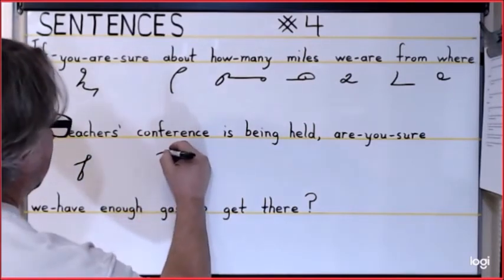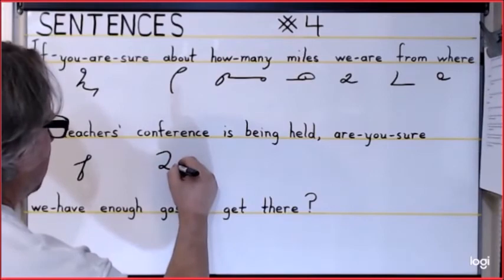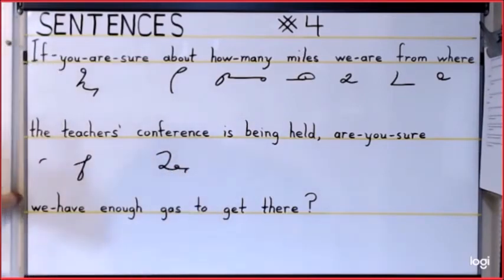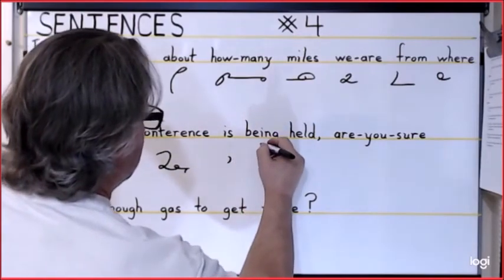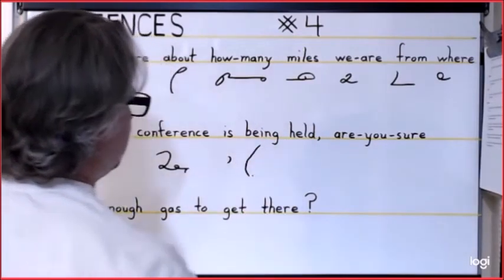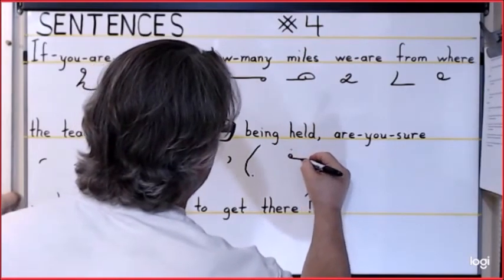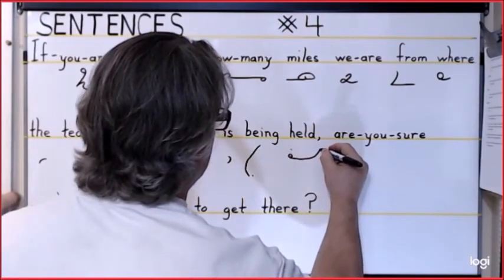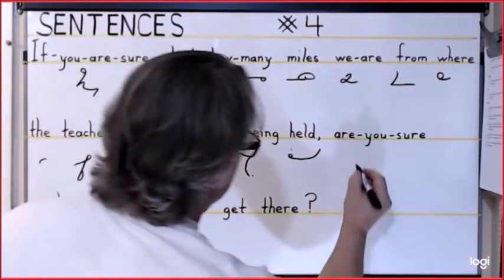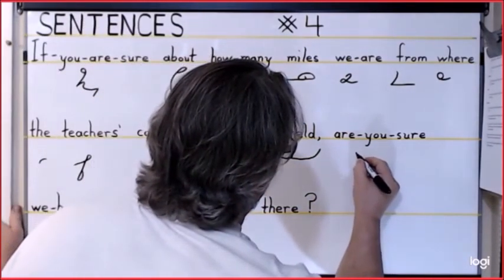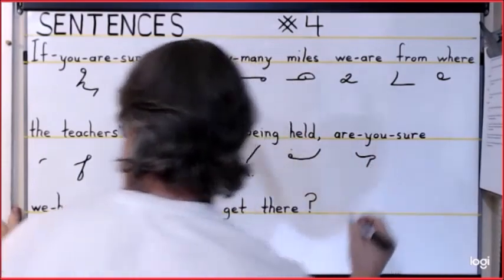Conference is K, F, E, R, E, N, S. Is the yes. Being is B, adopted ing. Held, adopted H, E, L, and an upturned L for the D sound there. Are you sure is R, the U hook, and SH.